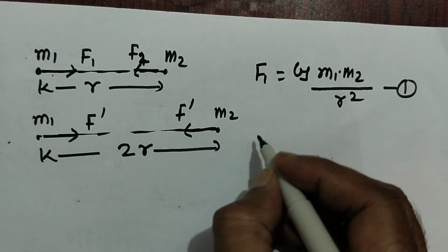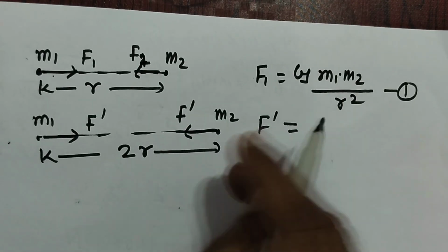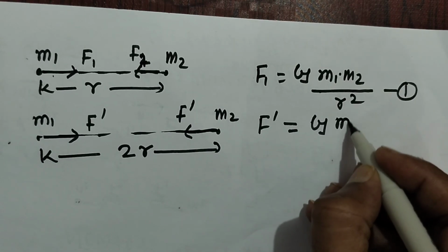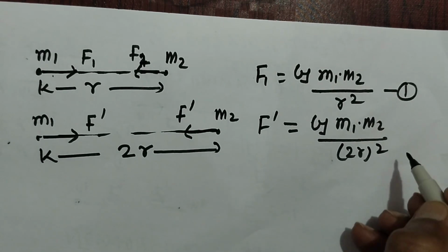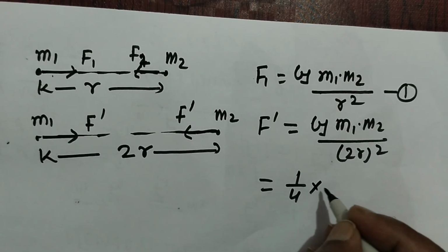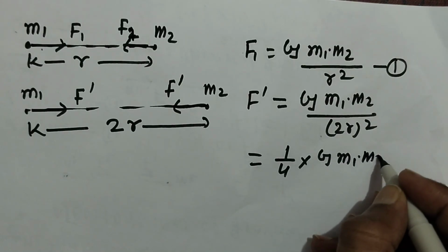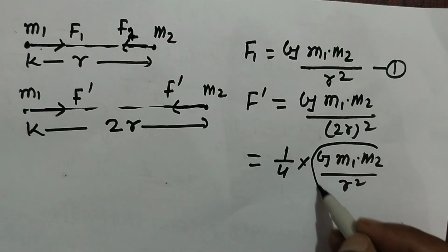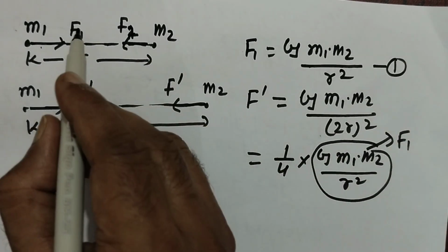For the second case, F2 or F prime is the force acting between the two point masses. This will be G into m1 into m2 over twice r whole square. This can be written as 1 by 4 into G m1 m2 divided by r square. This is equal to F1 by 4, and F1 is F.